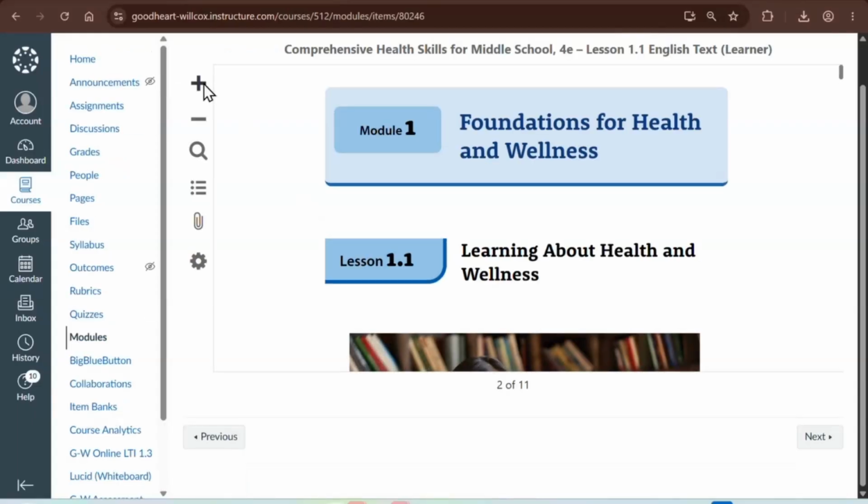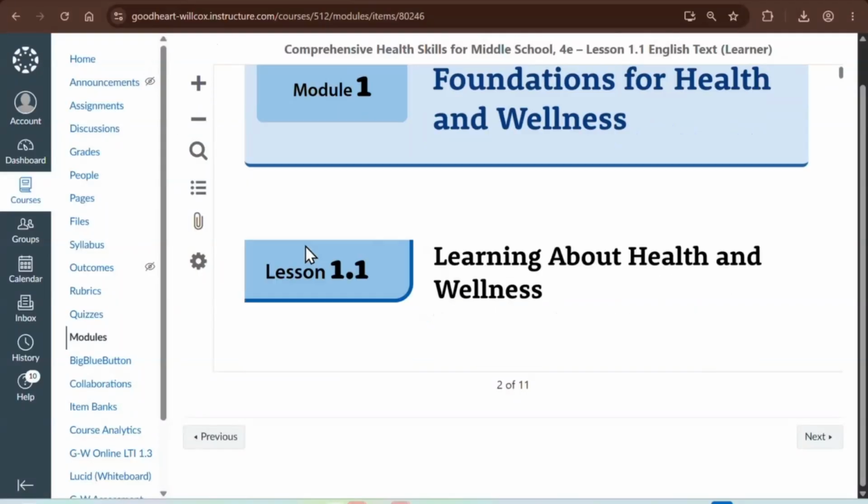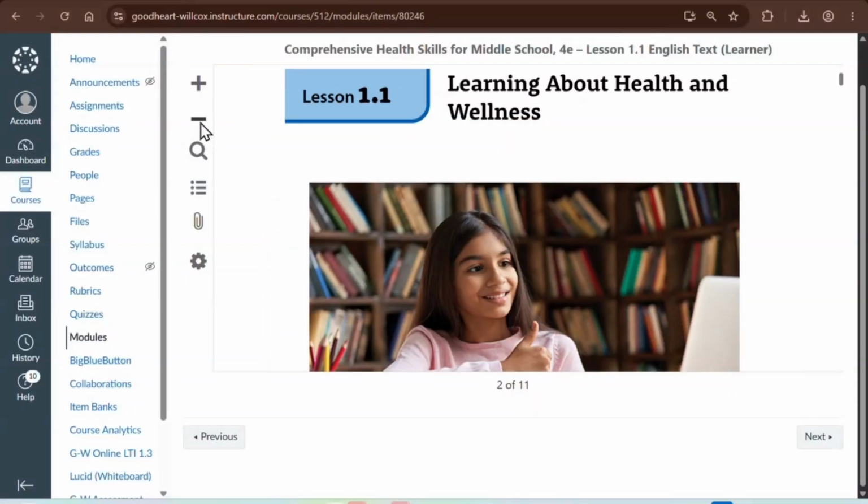And on the left-hand side, you will see a toolbar. Students only have access to 1.1 by clicking the plus. I can zoom in significantly. What a student sees is the same as what you see. I can even click the minus and zoom back out.